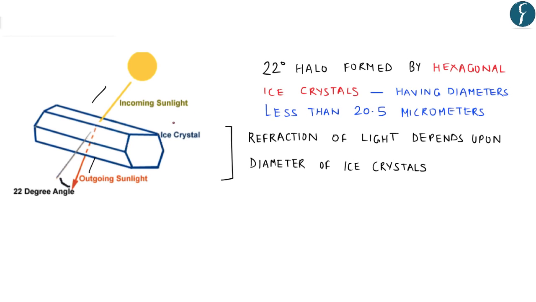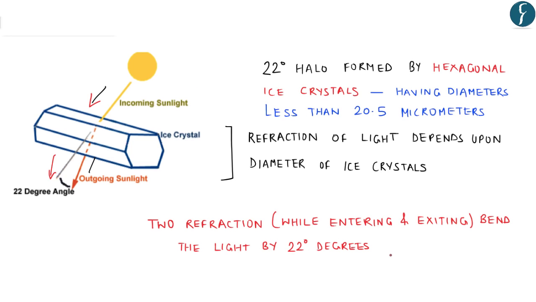Now, as you can see in this particular picture, a 22-degree halo develops when light enters through one side of the columnar ice crystal and exits through the other side. The light is refracted when it enters the ice crystal, and once again the light gets refracted twice, once while entering the ice crystal and once while exiting this particular hexagonal ice crystal. So the two refractions bend the light by roughly 22 degrees from its original direction, which in effect produces a ring of light observed at 22 degrees from the sun or moon, which produces the halo as observed on earth.